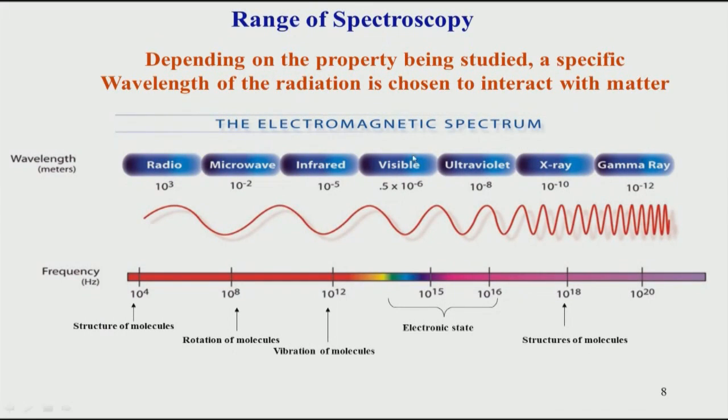Then come the electronic transitions, that means the electrons in the molecule respond to these energies, which are visible and ultraviolet. Visible, as the word means, is what you can see.